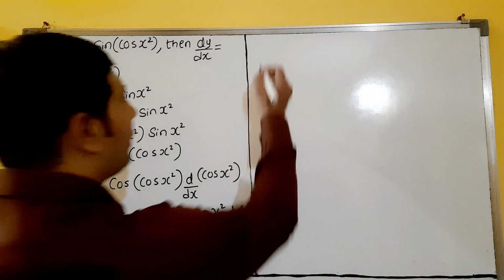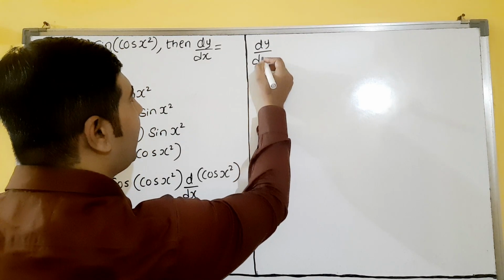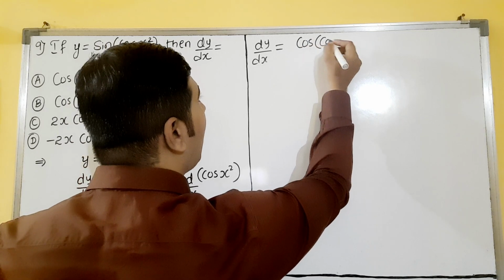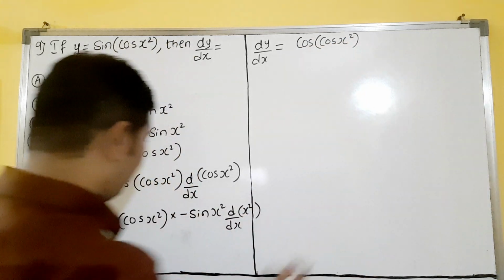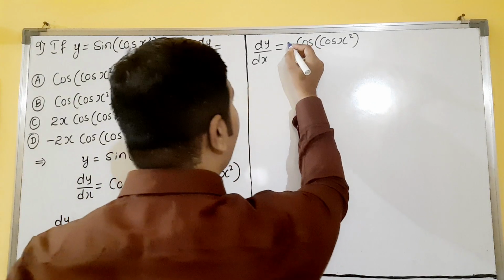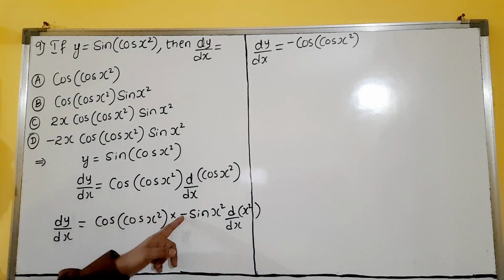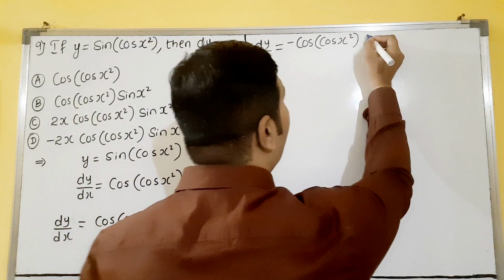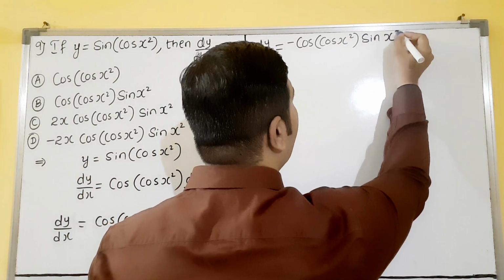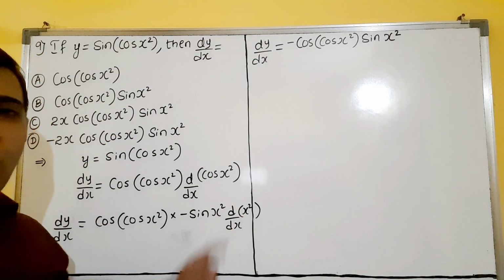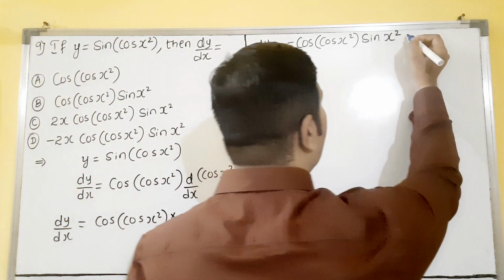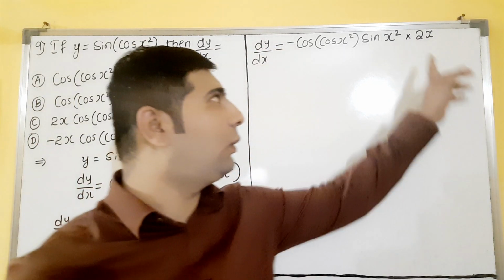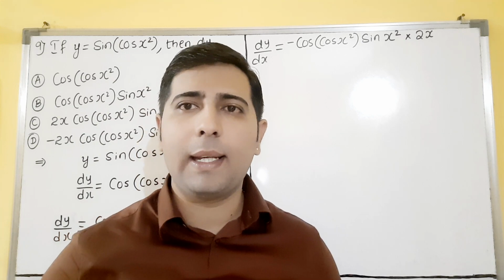So now see here, dy by dx I will write here. So cos x square, minus I will take front, plus into minus is taken front here. Understood? So sin x square. So now derivative of x square, everyone knows this. Derivative of x square is what? Into, that is 2x, dear students, into 2x. Derivative of x square is 2x.